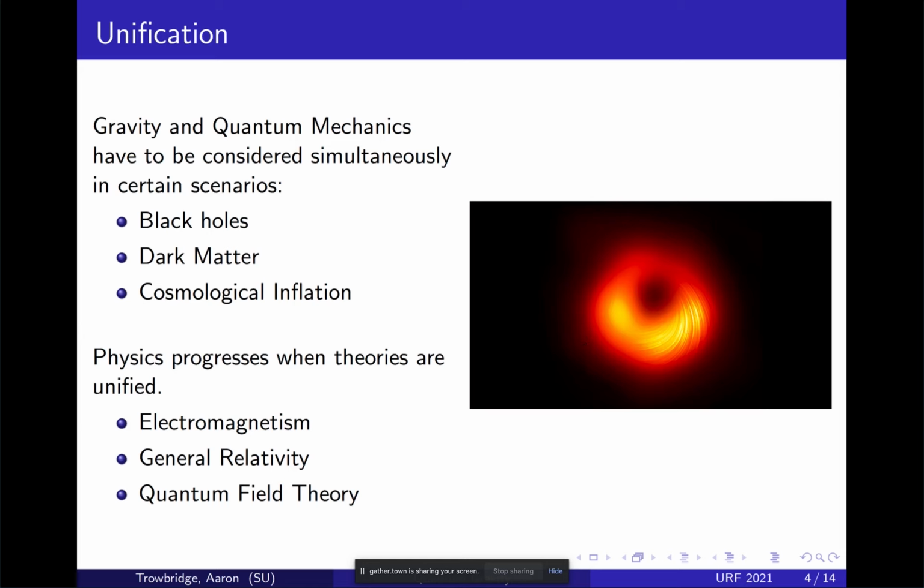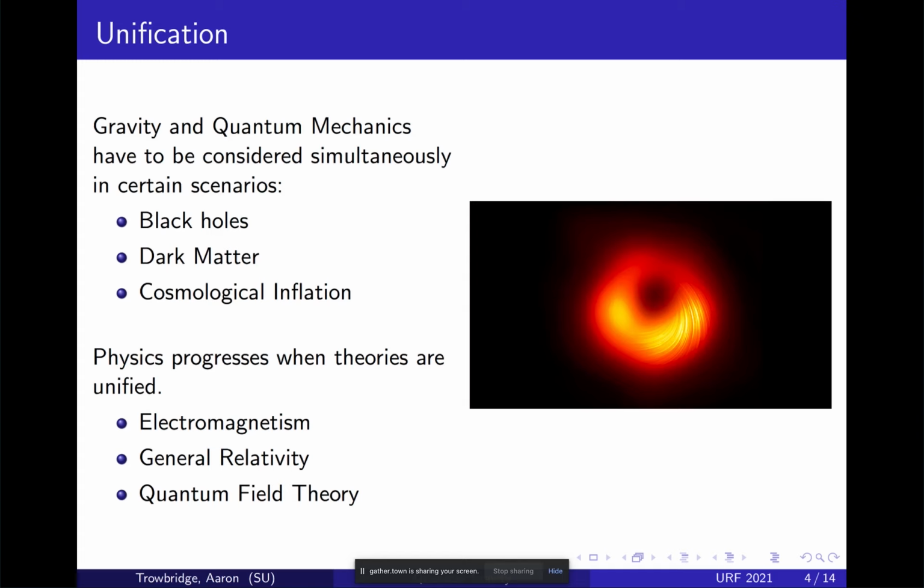Also, dark matter is kind of a mystery. It's gravitational, and it's probably some sort of matter, which means quantum mechanics needs to describe it. Whether or not you really need quantum mechanics to describe it is up for debate, but either way. Also, cosmological inflation, the early universe, expansion. We need to solve these problems. And physics has progressed when we unify theories.